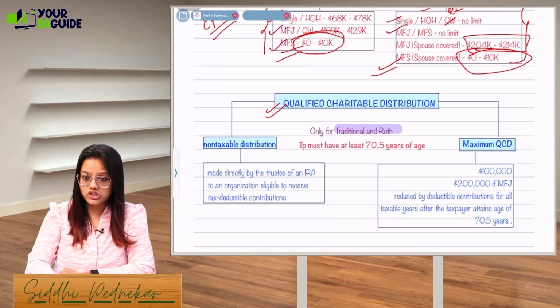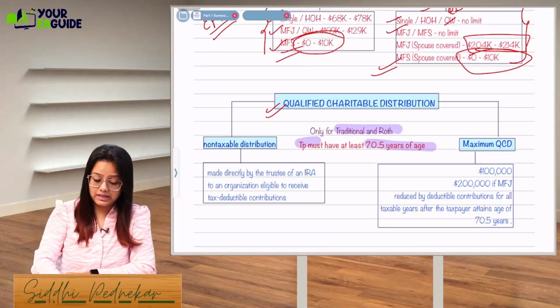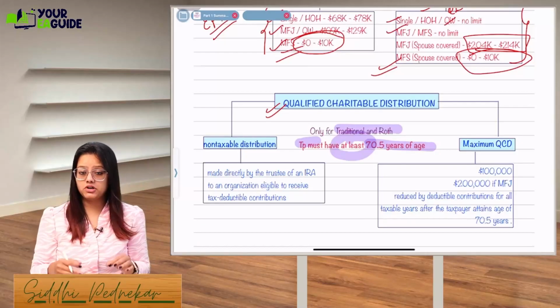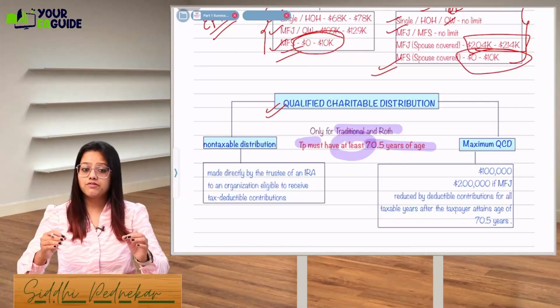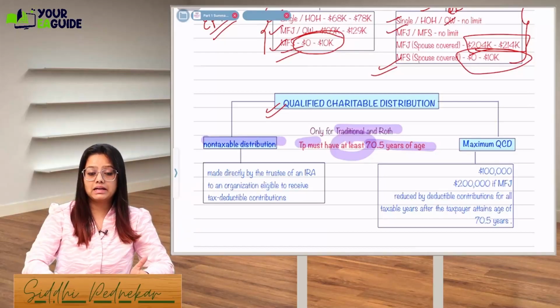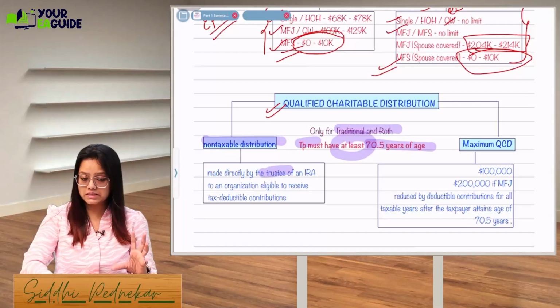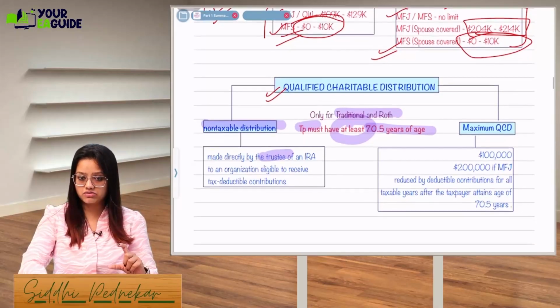But if it's a traditional and Roth IRA and the taxpayer is at least 70.5 years of age, at minimum the person should be of this age, then the distribution which you take will be non-taxable, provided it is made directly by the trustee of the IRA, means who is handling the whole account, that is called the trustee. We'll see that certain restrictions are there with the trustees also.